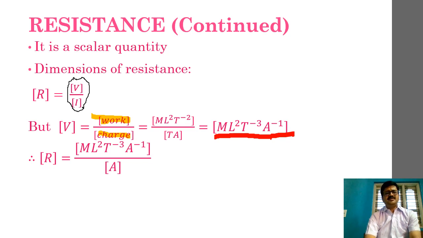Combining these two, we finally arrive at the dimensional equation of resistance as R is equal to M L squared T raised to minus 3 A raised to minus 2. I hope this dimensional equation is clear to you.